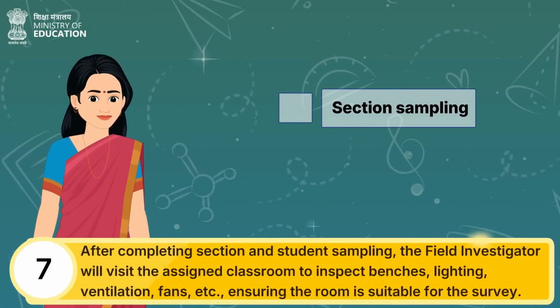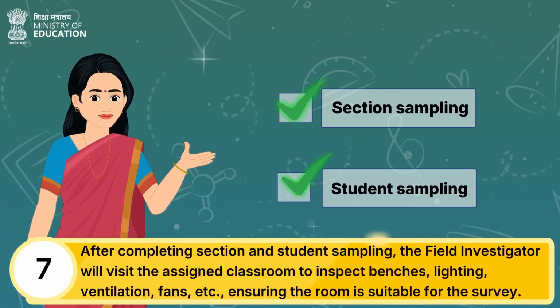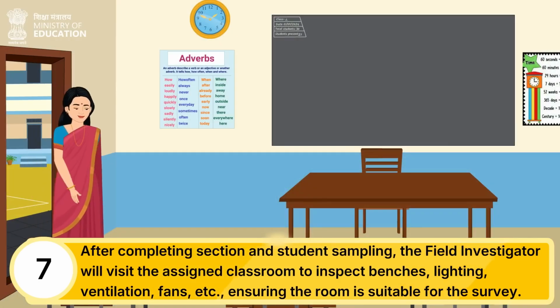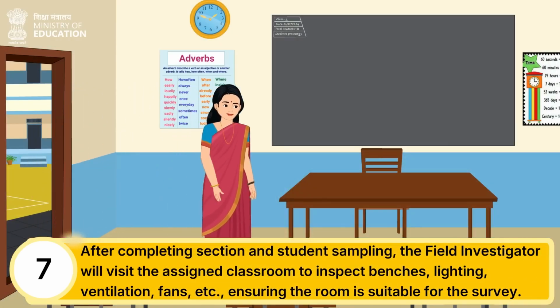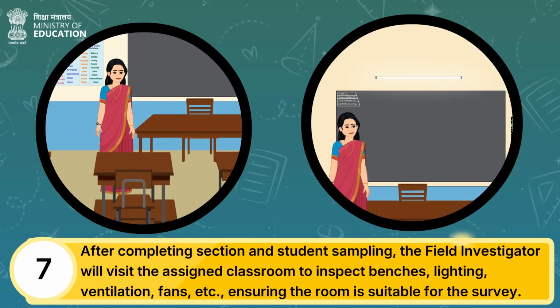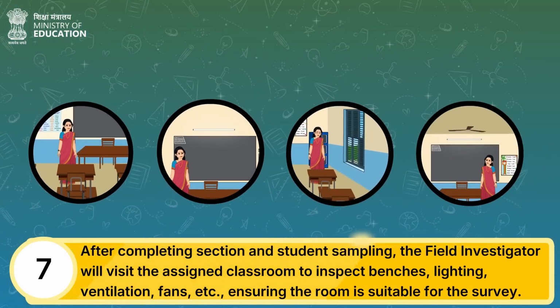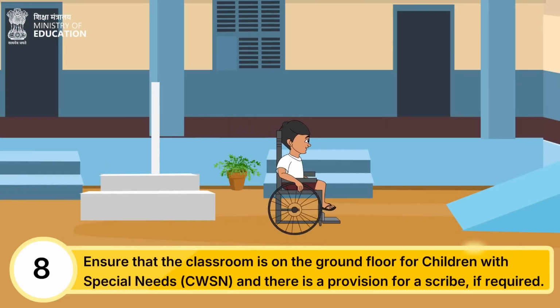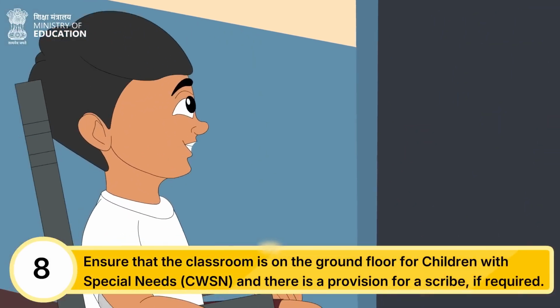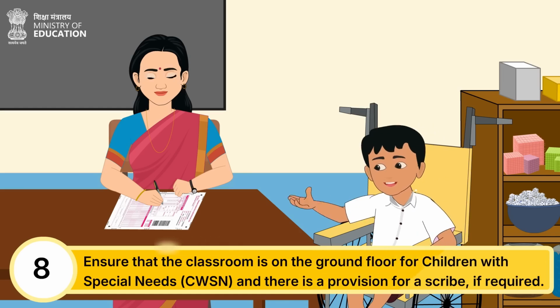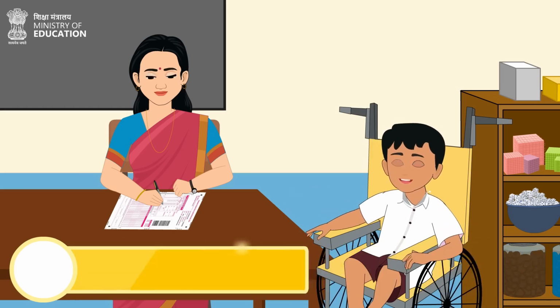Once the section and student sampling is complete, a Field Investigator shall visit the assigned classroom where the survey shall be conducted and inspect for working benches, lighting, ventilation, working fans, etc. to ensure the survey room is fit for students. Also ensure that the classroom is on the ground floor for children with special needs (CWSN), and there is a provision for a scribe if required.